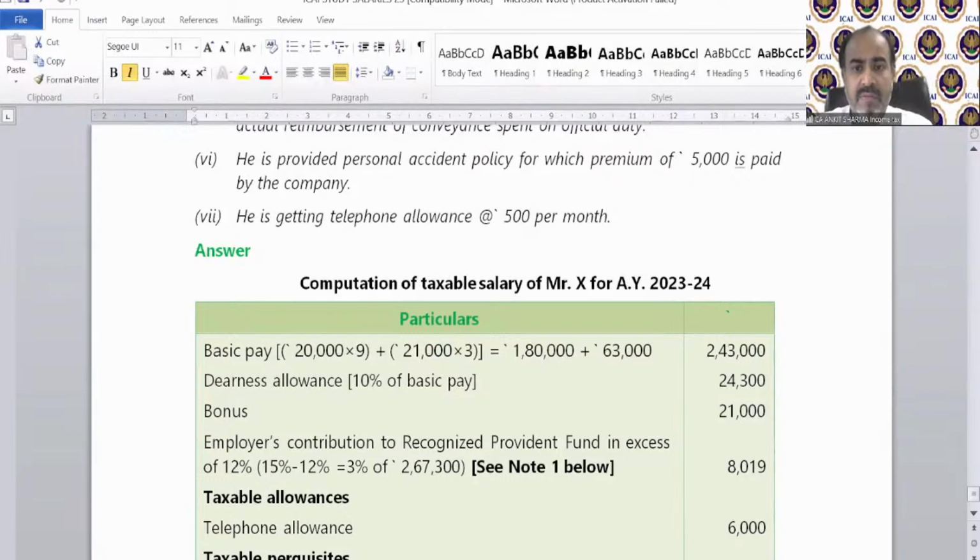Question number 5. Two brothers Arun and Bimal are co-owners of a house property with equal share. This one, I guess somebody is asking. The property was constructed during the financial year 98-99. The property consists of 8 identical units and is situated at Cochin. During the financial year 22-23, each co-owner occupied 1 unit for residence and the balance of 6 units were let out at a rent of 12,000 per month per unit.